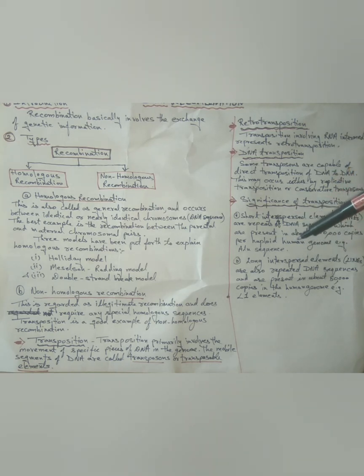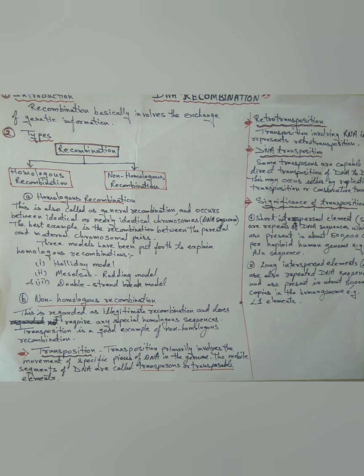Long interspersed elements, LINEs, are also repeated DNA sequences and are present in about 50,000 copies in the human genome, for example L1 elements. So this is all about DNA recombination.